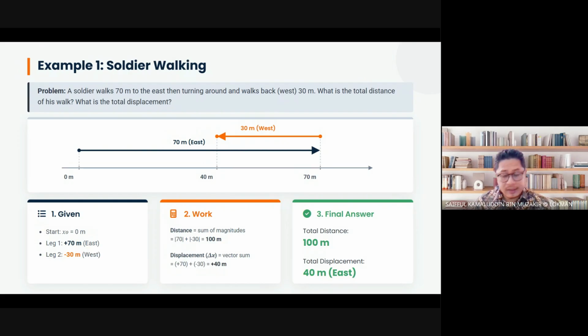Not negative. Negative only if he walks 30 meter, that is negative. See, I put over here. He walks 70 meter to the right, that is positive 70 meter. This is the calculation of displacement.